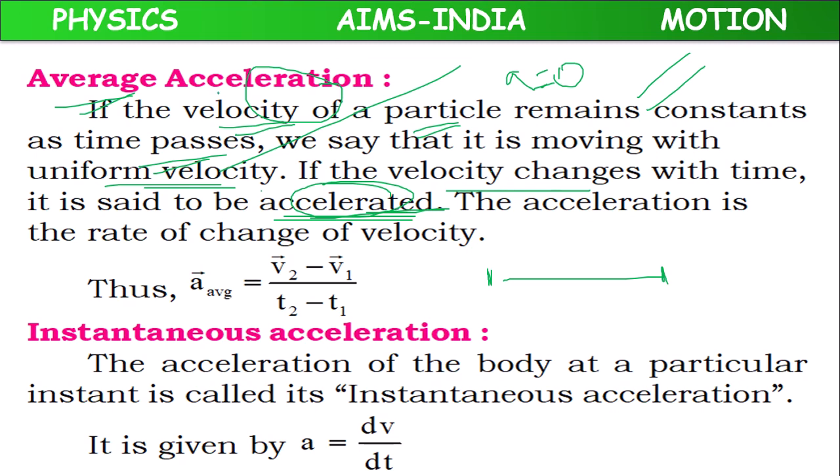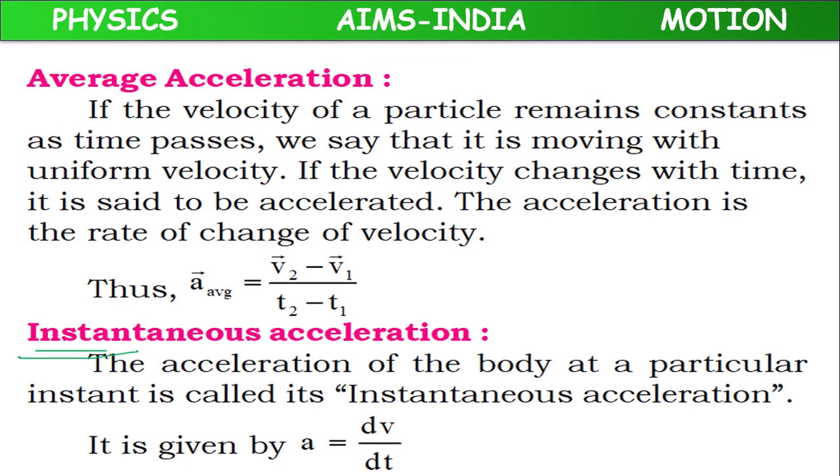Average acceleration can be calculated by using the formula (v2 minus v1) by (t2 minus t1). With this formula, we can calculate the average acceleration.